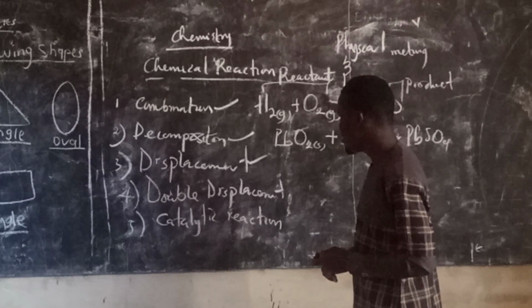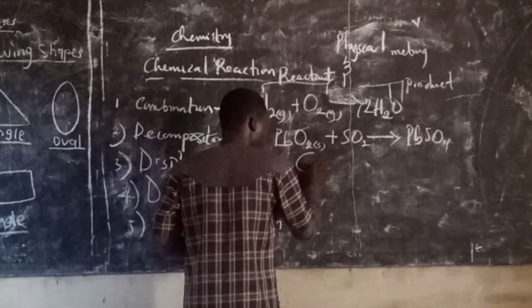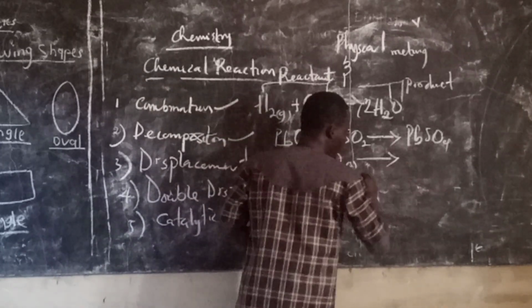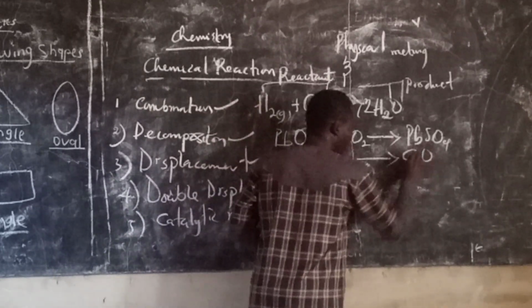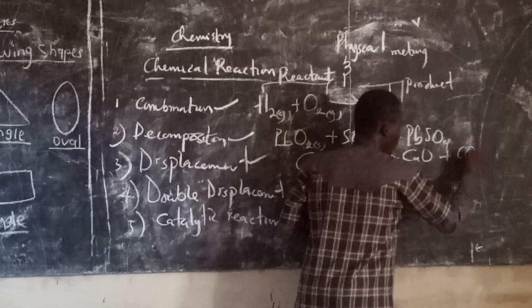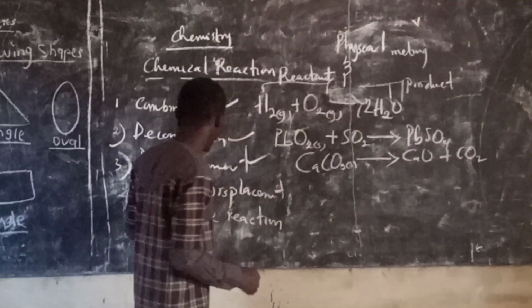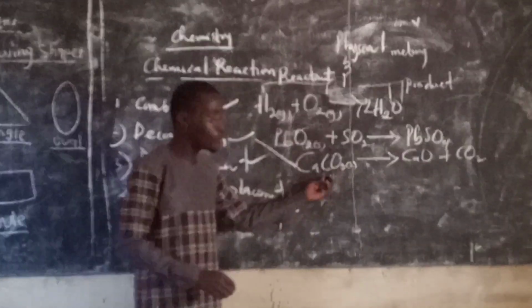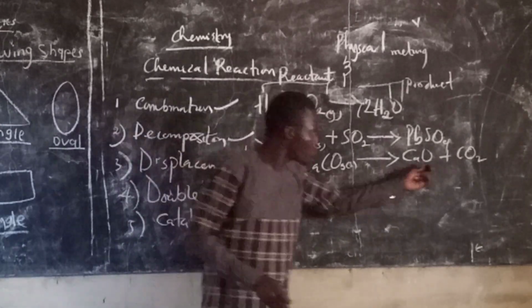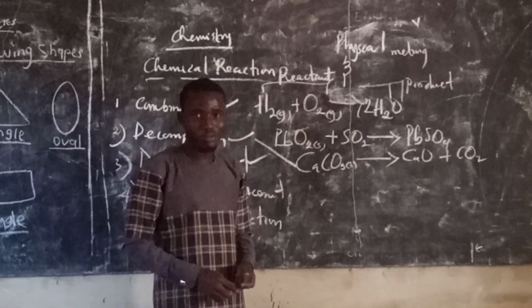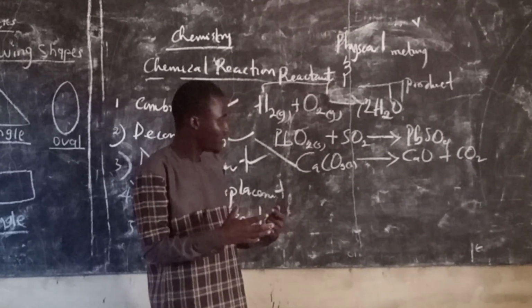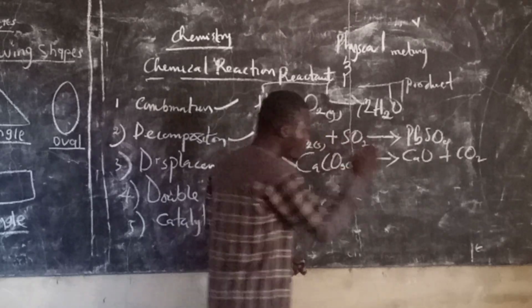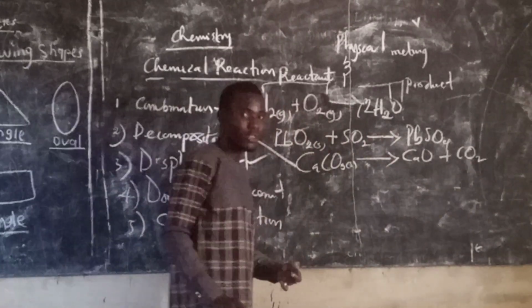Let's give an instance. Let's say we have CaCO3, then it breaks down and gives us calcium oxide, CaO, plus CO2. So this is a decomposition reaction, because this is a single compound that splits into two simpler substances. Now note something. In this case, we have a single reactant, but the products are two in number.